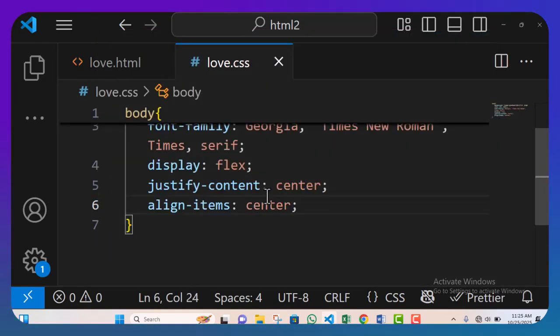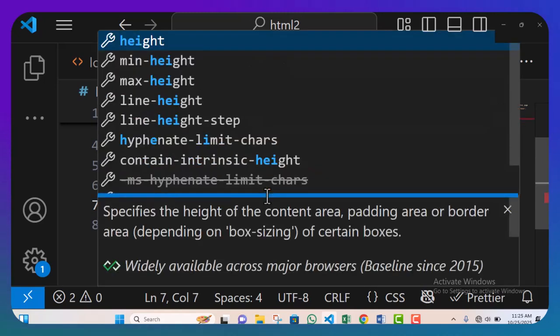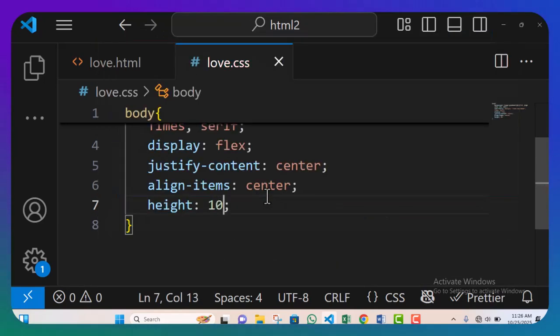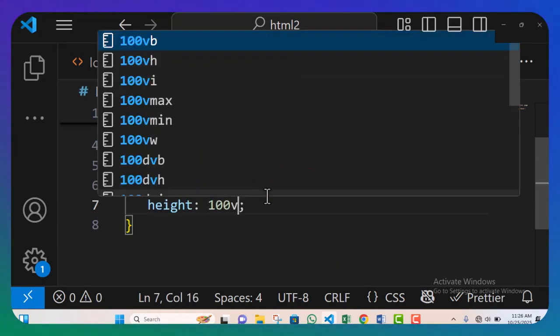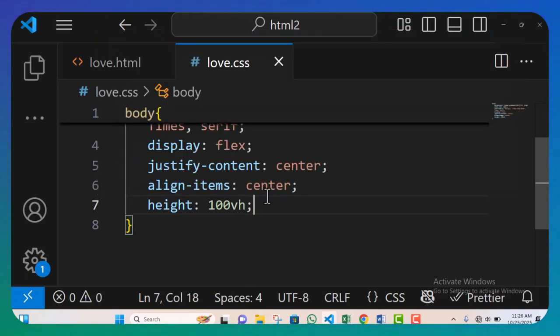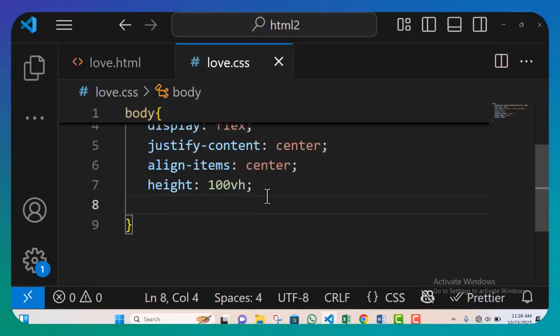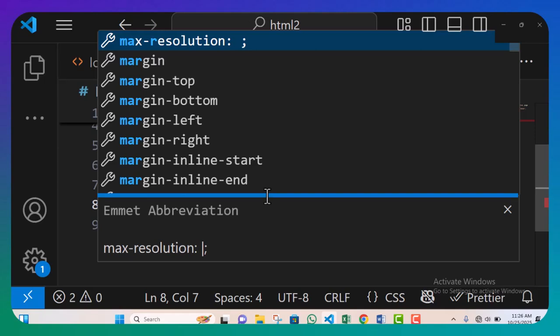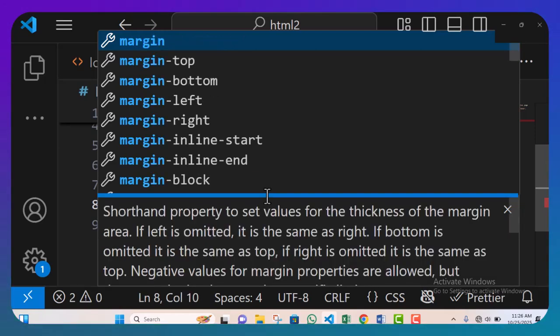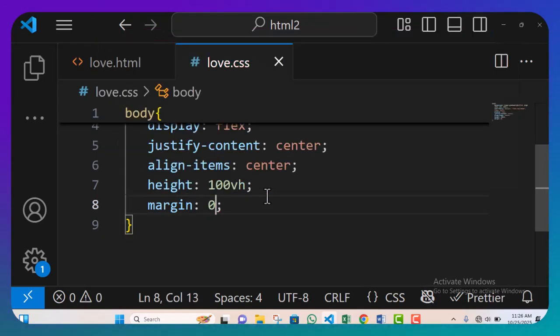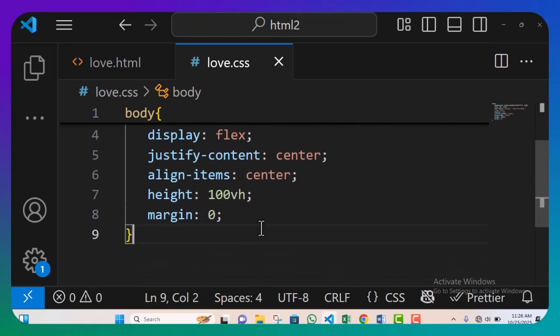We are going to give it a height. All right. Our height is going to be 100 VH. That is 100 view height. Okay, we're also going to give it a margin of 0. That is optional. I don't want any single margin there, so margin of 0. So we are automatically done with the body.